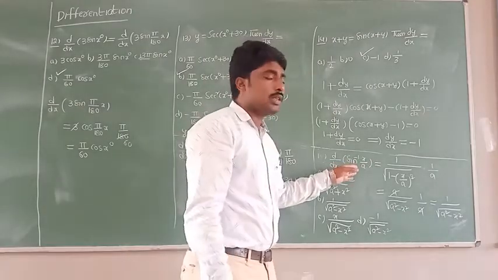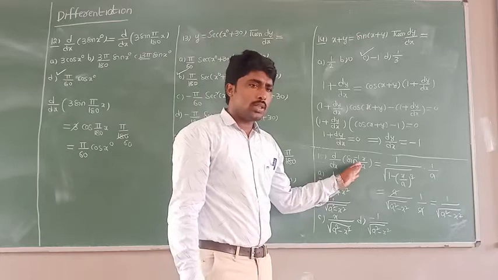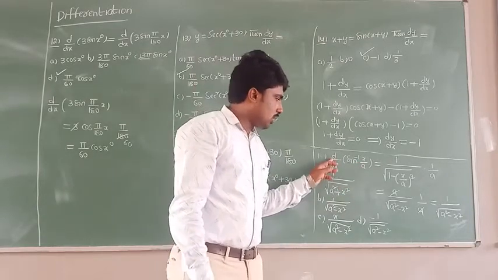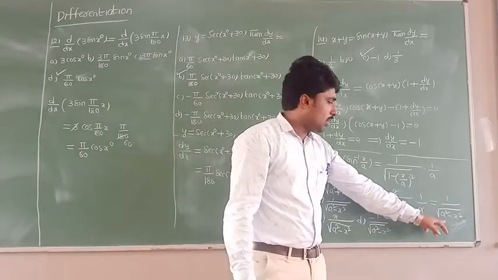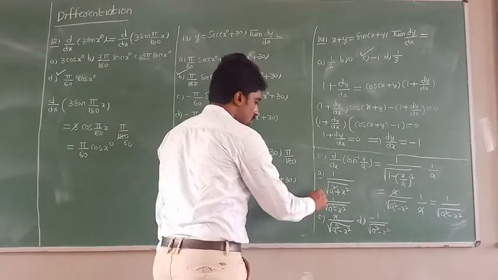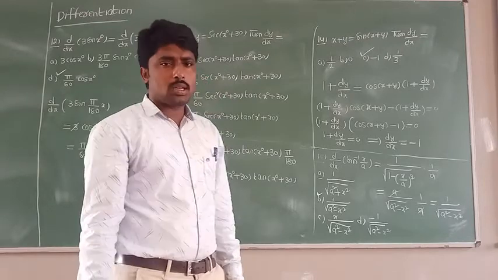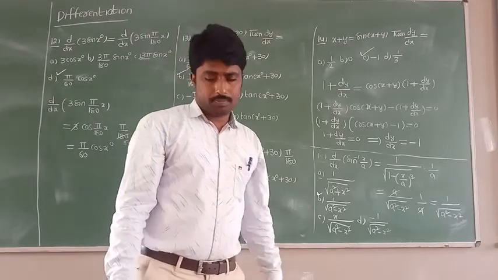This is a very important formula in the second year, but you don't know the direct formula, so that's why I am telling it using the differentiation method. Okay, so differentiation of sin inverse of x by a, what I am getting here is 1 by square root of a square minus x square. Now all of you see the options. If you observe clearly, option B is the correct answer. Is it clear, everybody? So now all of you pause the video and note it down.